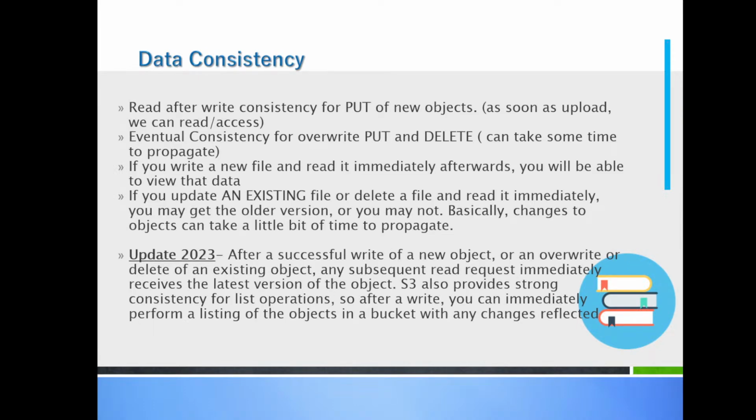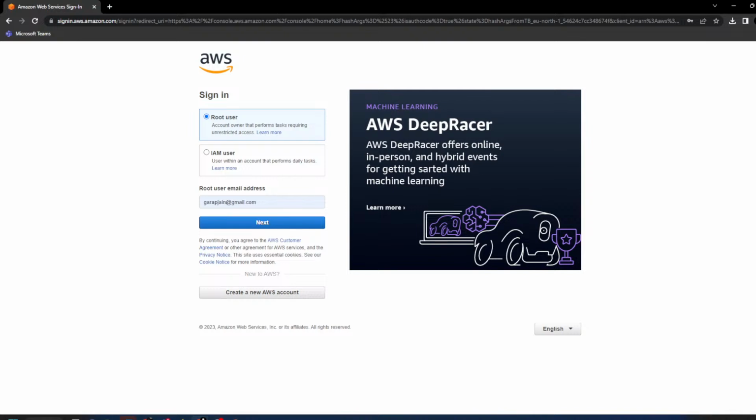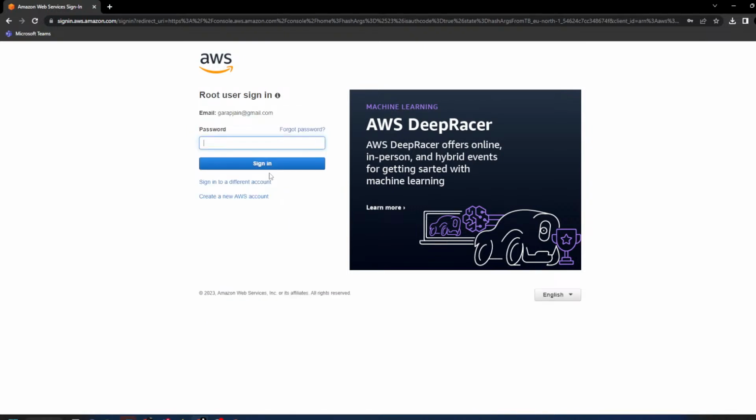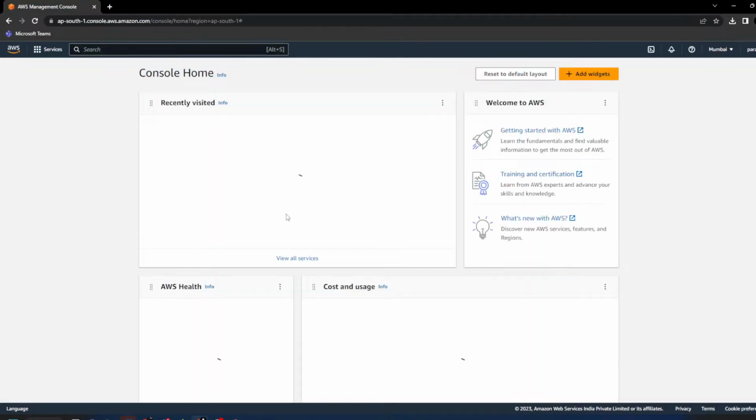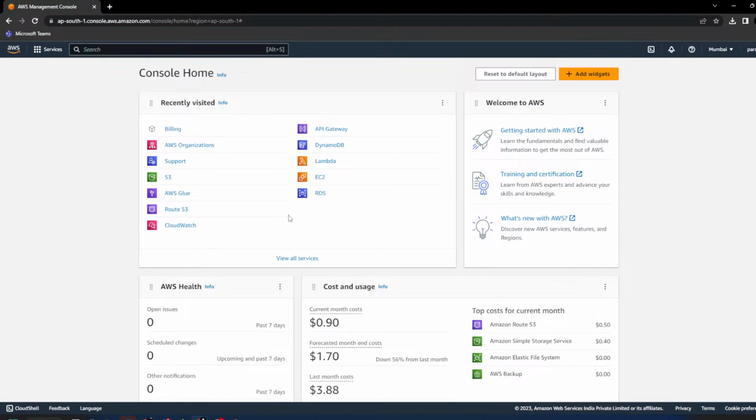Let's go to the console and let's start understanding some basics of S3. Let's do some hands-on. Now S3 is a chargeable service, but right now we are in free tier, so you will not be charged for storing the data.